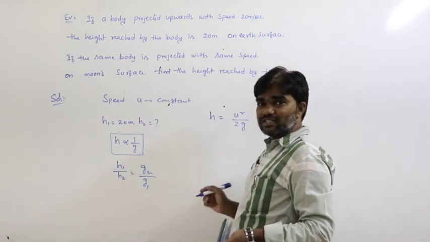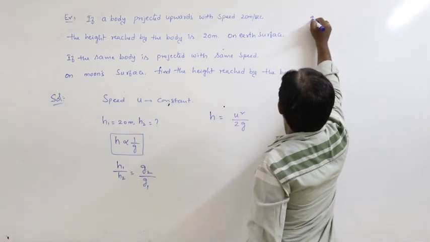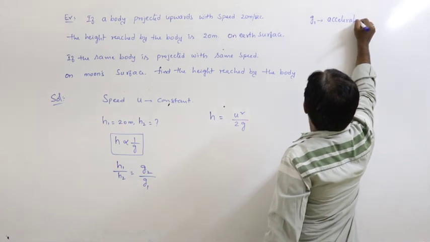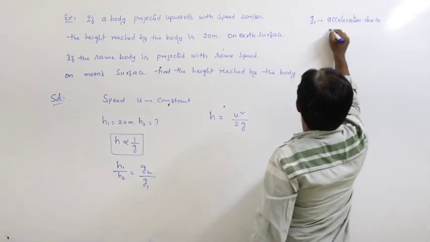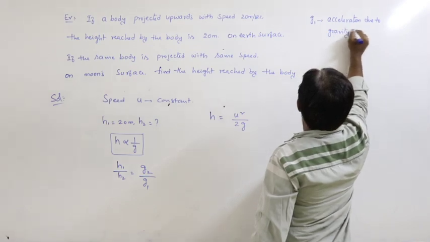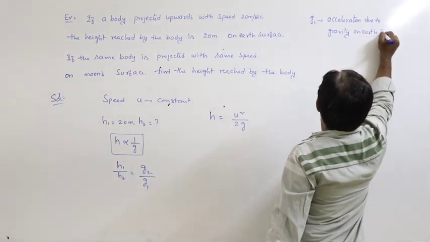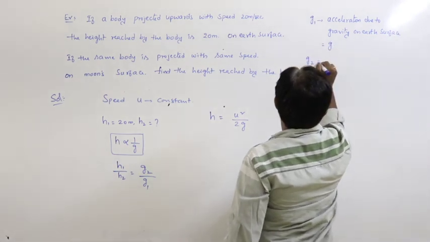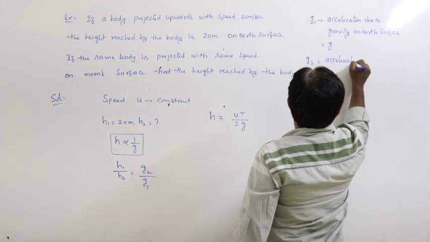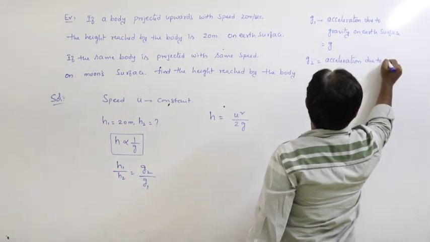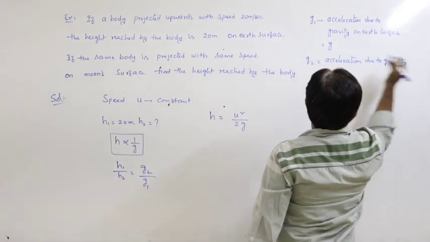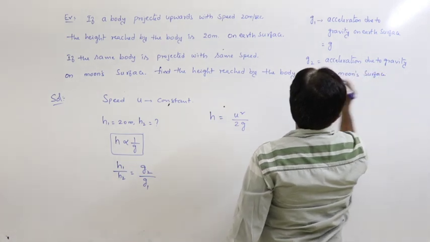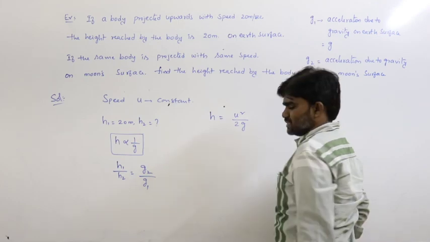What is g2? What is g1 here? Here g1 is the acceleration due to gravity on the earth surface, that is equal to g, and g2 is the acceleration due to gravity on the moon's surface, that is g by 6.